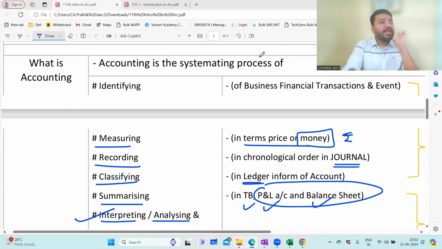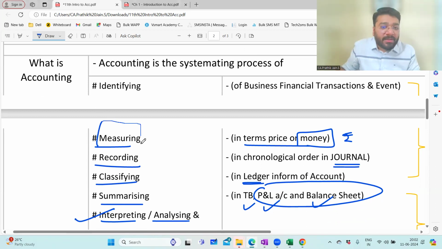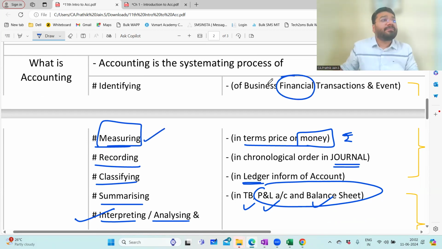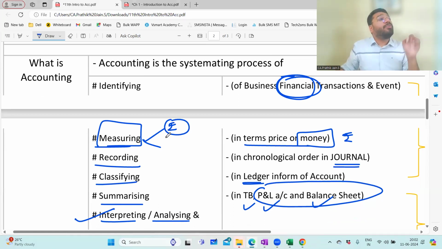Identification is done. Second, measurement, measuring in terms of money. One part of this explanation I already gave. There are two aspects to measuring in terms of money. One, it should have a monetary value attached. Second, this monetary value should be of a common denomination, the same denomination. What do I mean by that?